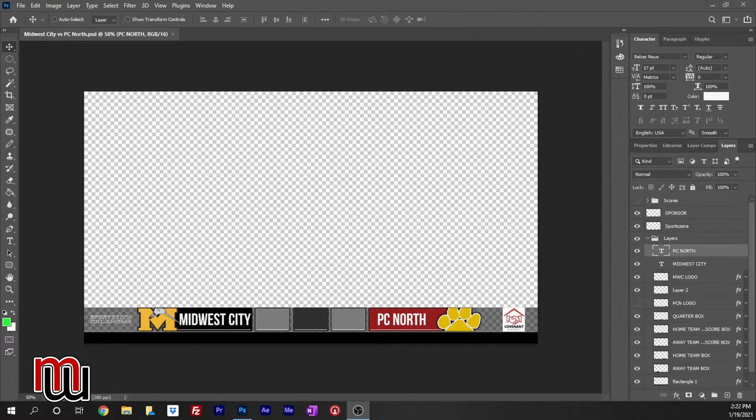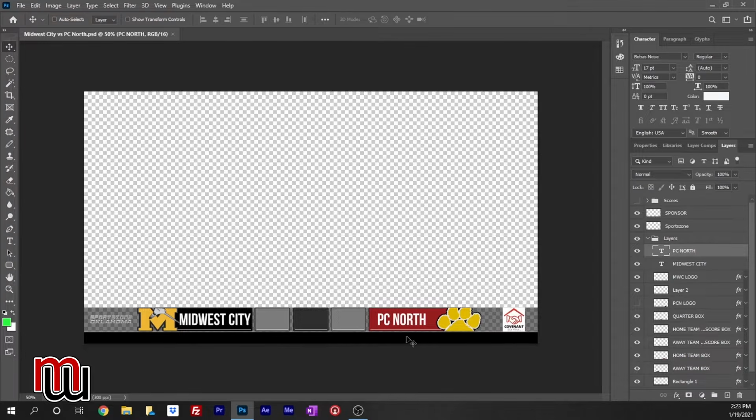But first of all, we're going to take a look here at Photoshop. So let's take a look at that. If you take a look here, you've got this basic scoreboard that I have created. Right down here on the far left side, I have the Sports Zone Oklahoma logo. I've got each team, a box for each quarter, and then a box for each score. And then I left room over here if you want to have a sponsor.